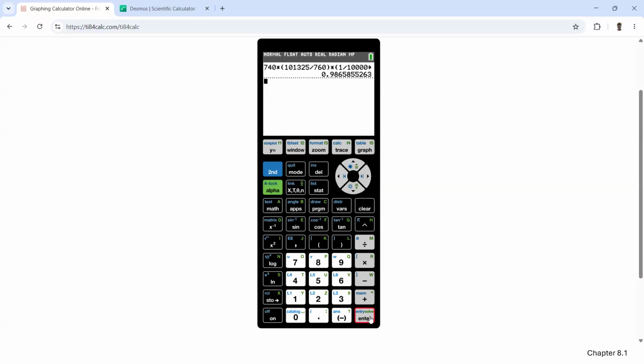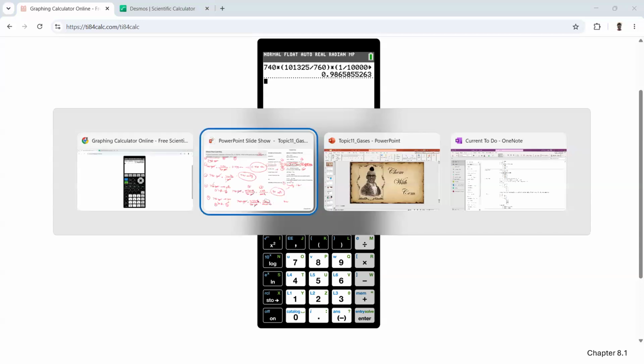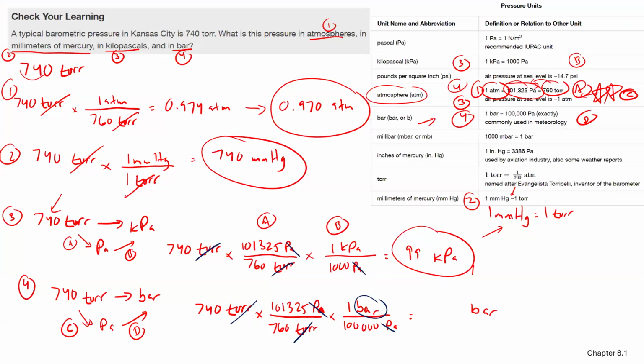Sorry, let me just finish this bar. We could have gone from kilopascals to pascals to bar, but I wanted to take you through this way. So we could have done that, and it would have been the same number.